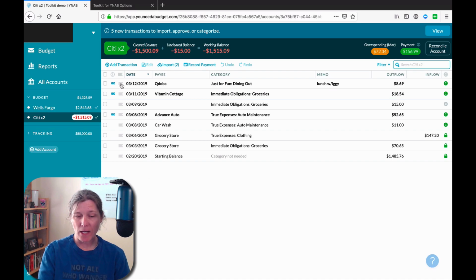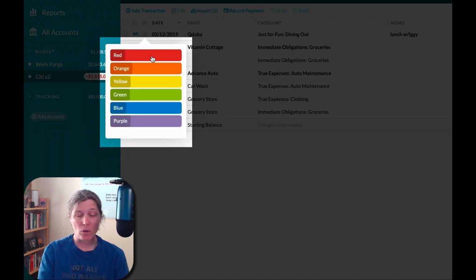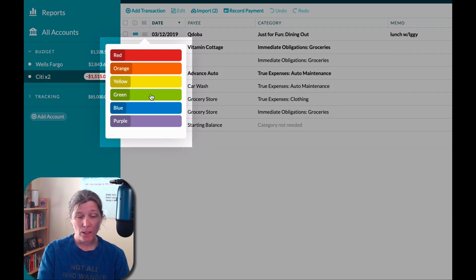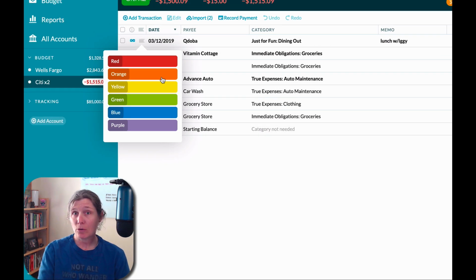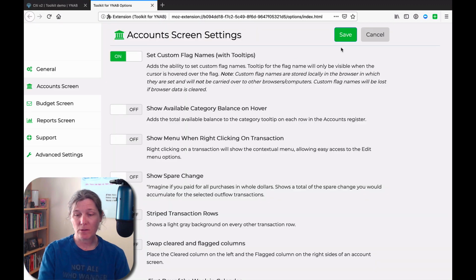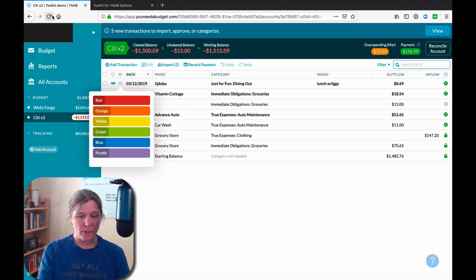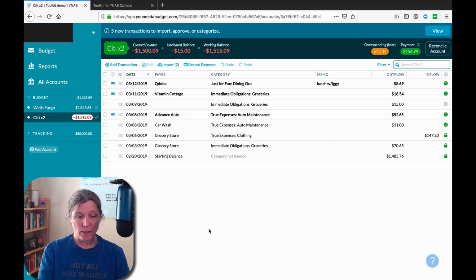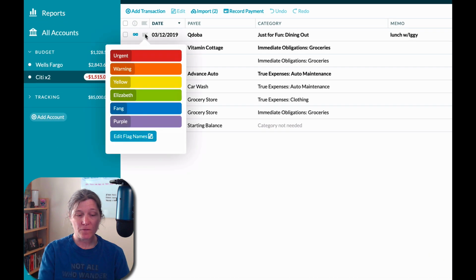Okay, so we looked at the flags, and we see here by default that we can have red, orange, yellow, green, blue, or purple. And that's it. You can't do anything else with the flags. They're just colors. If we turn this setting on, however, and we come in here and refresh our browser, now if we come in here and click on a flag, our flags have names. So yes, I have done this in my practice runs. I know you think this looks raw, but I actually did practice this. And so I have some names set up.